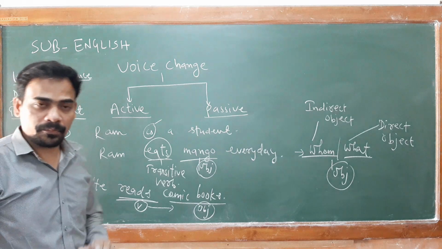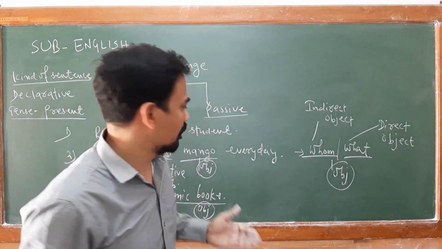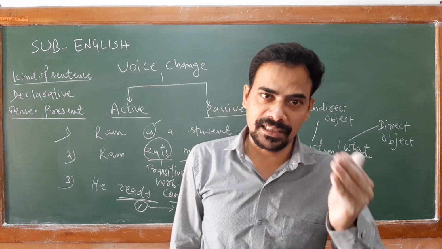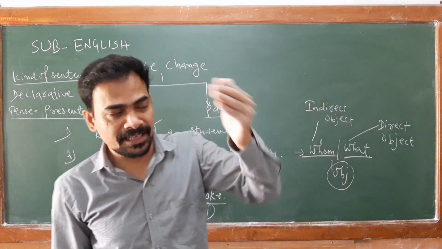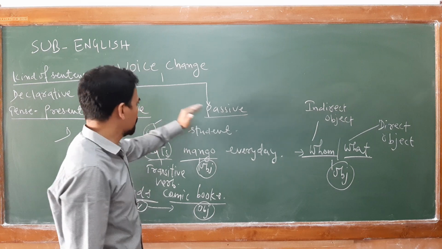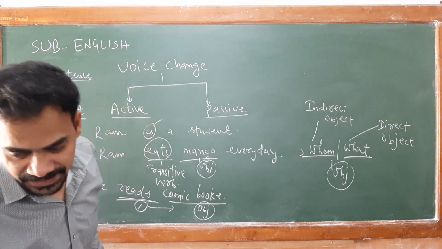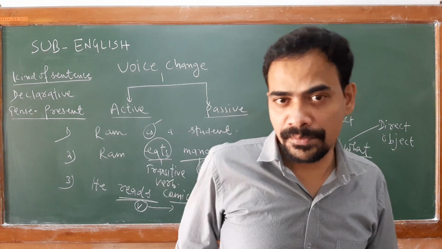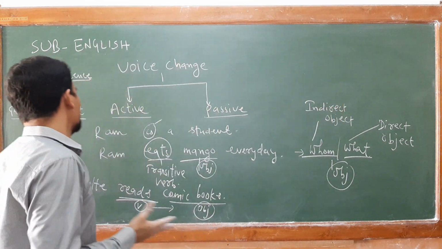So any verb which has its object form is known as a transitive verb. And when you find a transitive verb in a sentence, that sentence can be easily converted from active into passive.